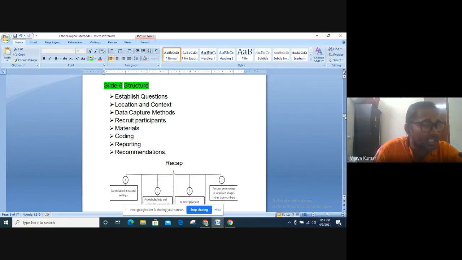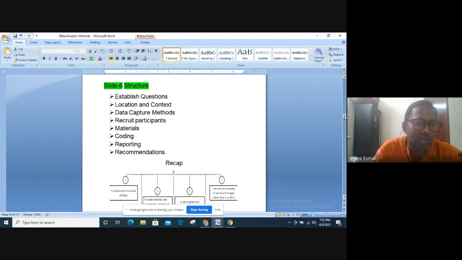Okay. The second structure of ethnographic research is that you will very clearly decide the location of your research. When you talk about location, are you going to talk about a particular tribal community, or any particular community like the Dalit community, or are you going to deal with immigration in your study and talk about the psyche of those people? And the context is not only the location, but also the lifestyle of the people there, which happens very much in culture studies.